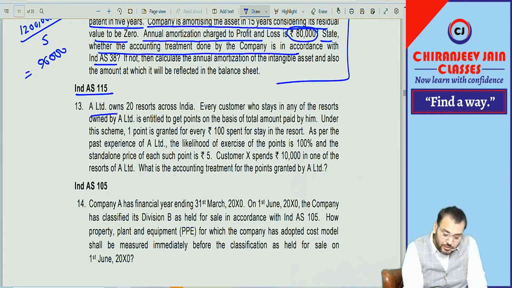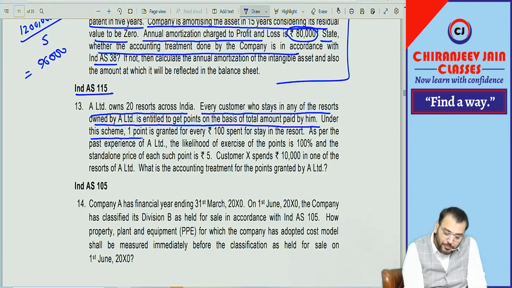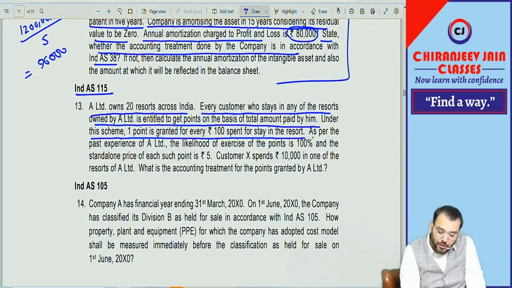A Limited owns 20 resorts across India. Every customer who stays in any of the resorts owned by A Limited is entitled to get award points on the basis of the total amount paid by him. Under this scheme, 1 point is granted for every 100 spent per stay in the resort.